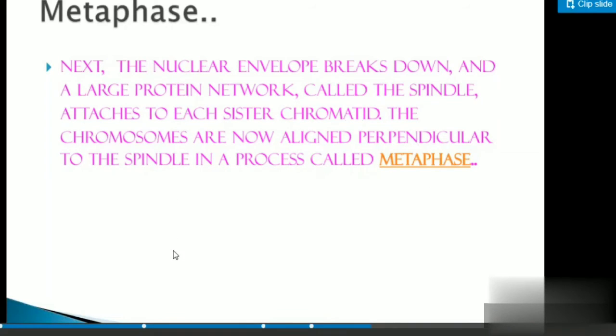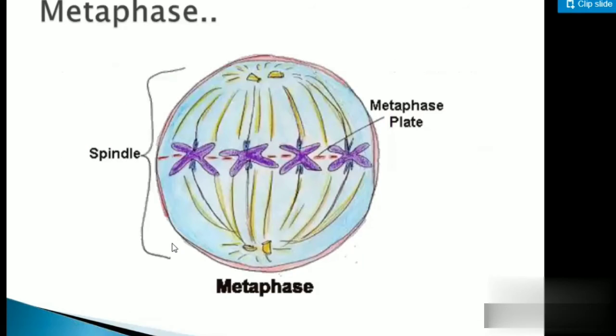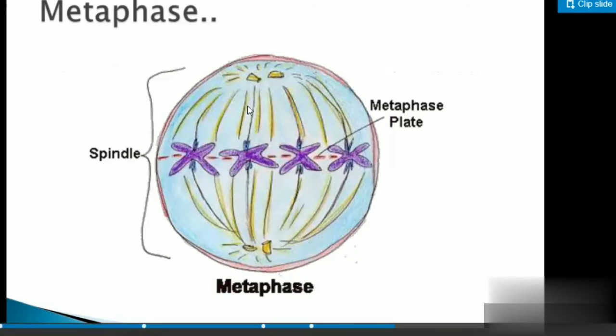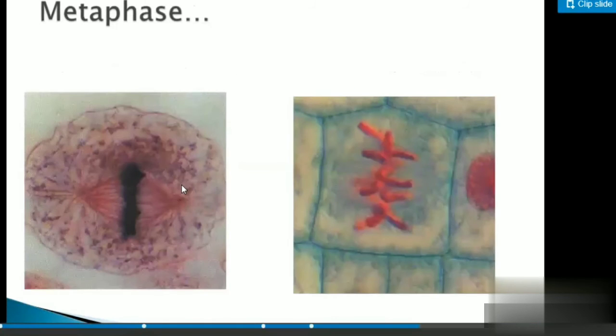You will observe that in the diagram. Can you see? It is aligned in a particular line. That is called the equatorial plane. And you'll find thread-like structures; they are the spindles. Now we'll see the next one. This is how it has been observed under the microscope for animal and plant cells. This is the animal cell. This other one is a plant cell, student.